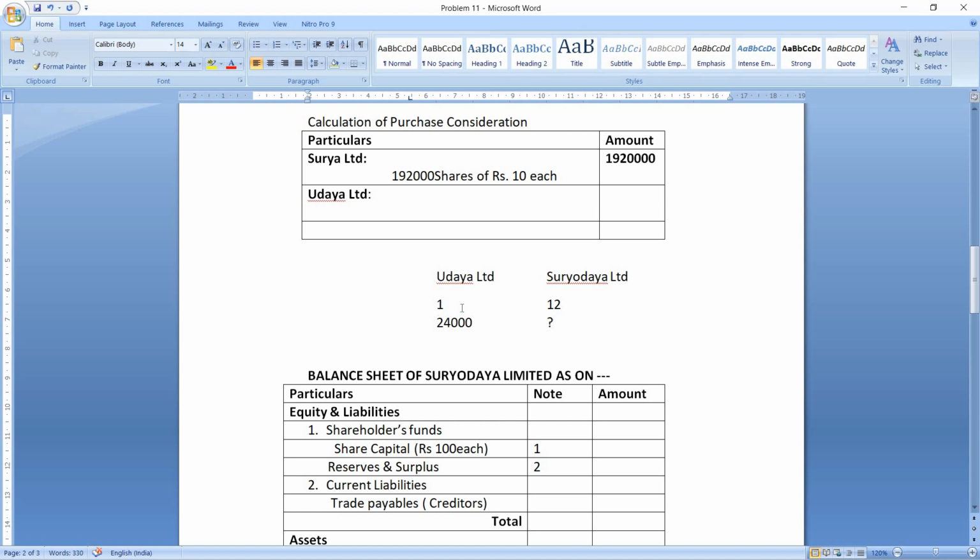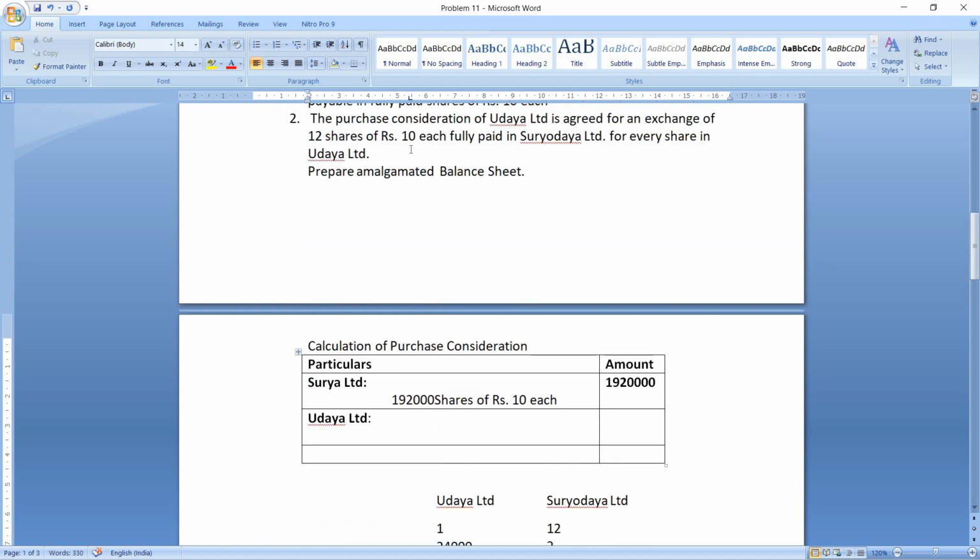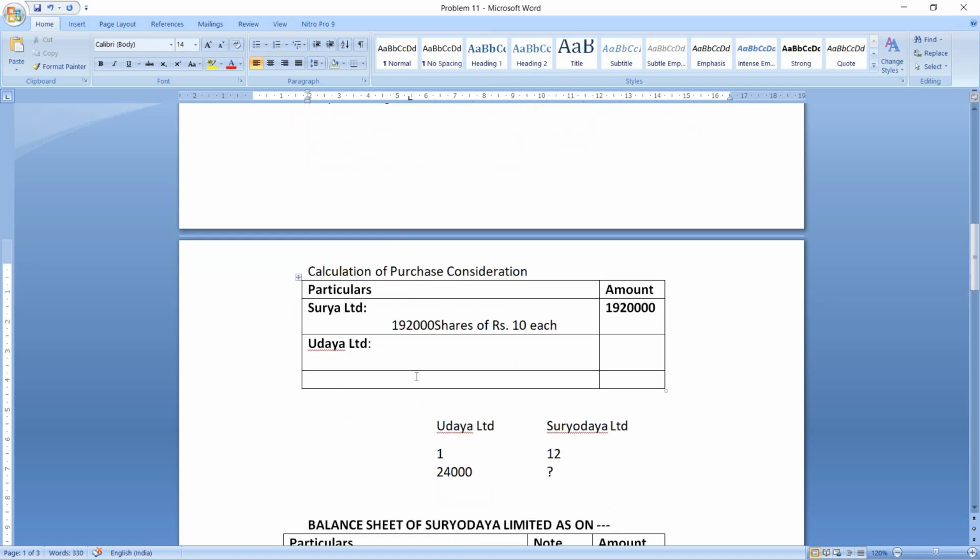So this is the exchange ratio. You can read it once again if you have not understood. For every one share, you will get 12 shares. So if you have 24,000 shares, what will be the number of shares in Suryodaya Limited?